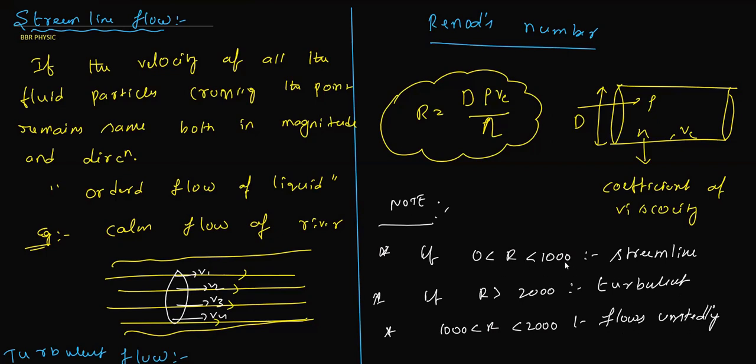To summarize: if the R value is less than 1000, we consider it streamline flow. If the R value is greater than 2000, it is turbulent flow. Between 1000 and 2000, we simply say the liquid flows unsteadily.